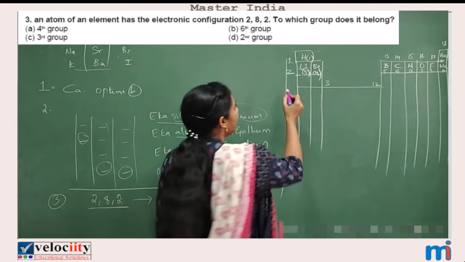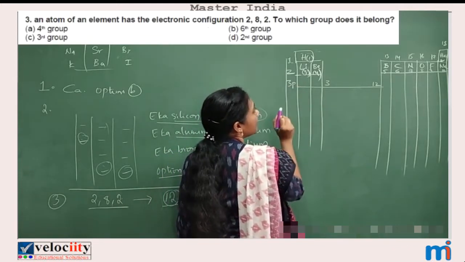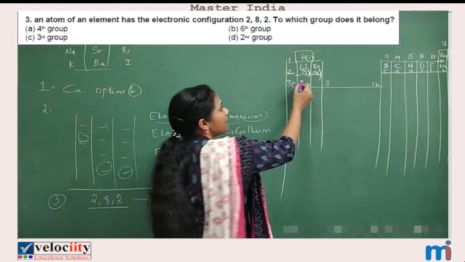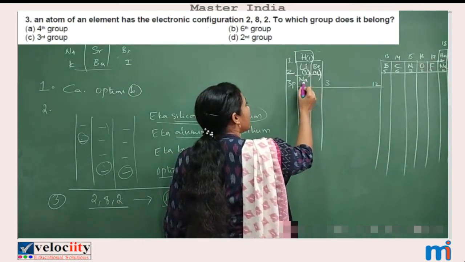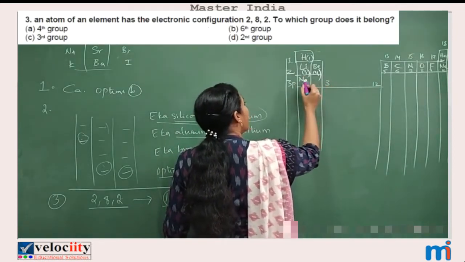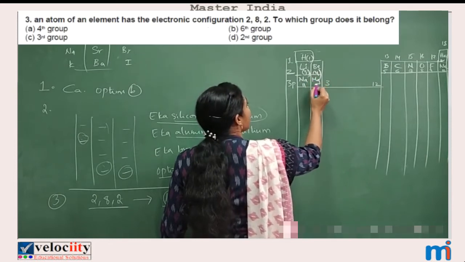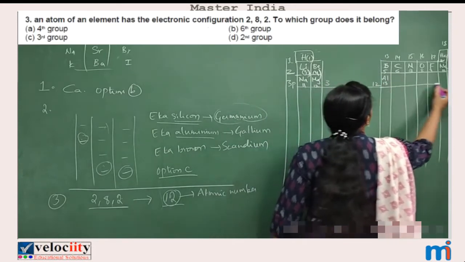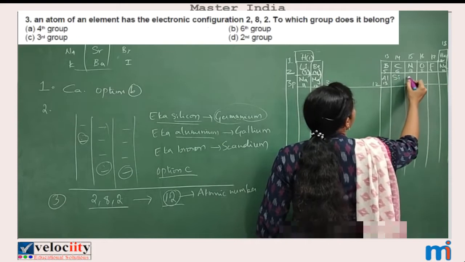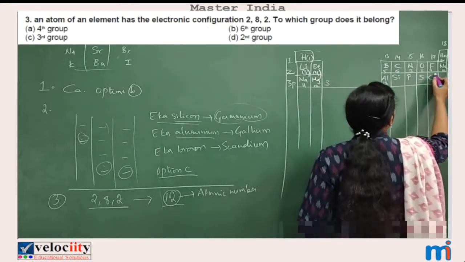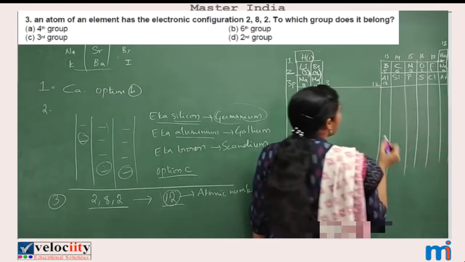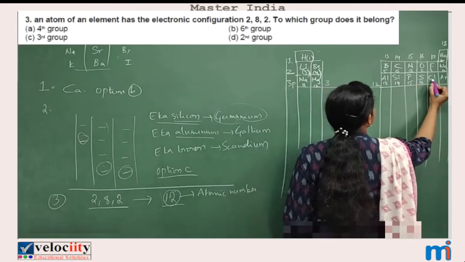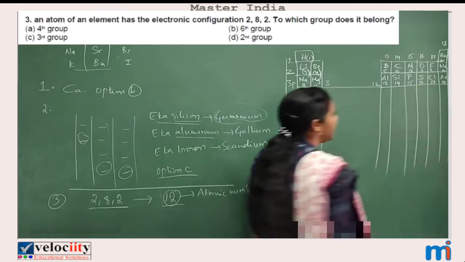Clear? Fine. And coming to third period, I'm talking about third period. So after neon, which is having atomic number 10, and here comes 11th element, which is nothing but sodium, atomic number 11. So besides sodium comes our magnesium, atomic number 12. So here comes our aluminium, atomic number 13. Okay, and here comes silicon, phosphorus, sulfur, here comes chlorine, here comes argon. So atomic number of silicon is 14, atomic number of phosphorus is 15, and here it is 16, and here it is 17, and here it is 18.